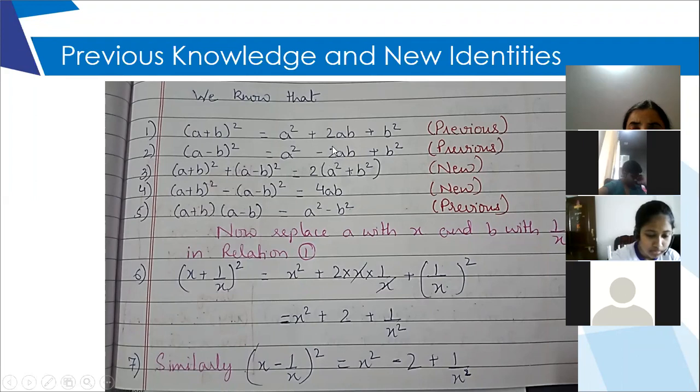In the original identities also, only the middle term had the change in sign. Otherwise the remaining two terms were exactly the same. Here also the two terms, the first term and the third term, are exactly the same with the same signs. Only the middle term is changing because the signs are opposite. So please note it down.